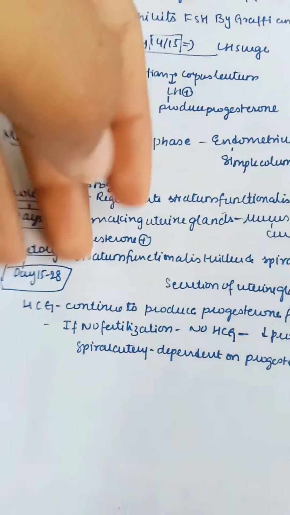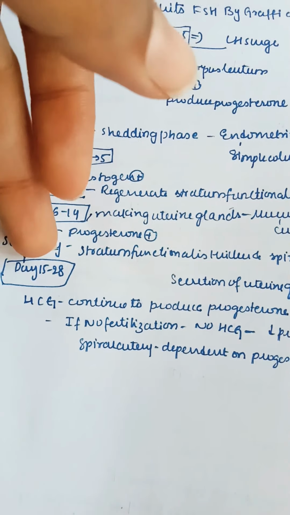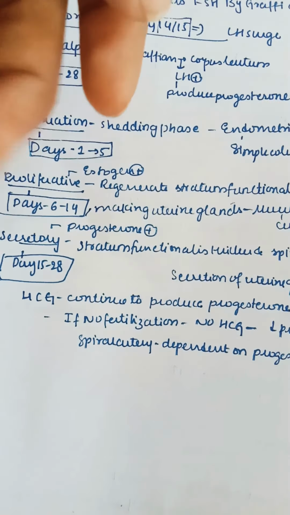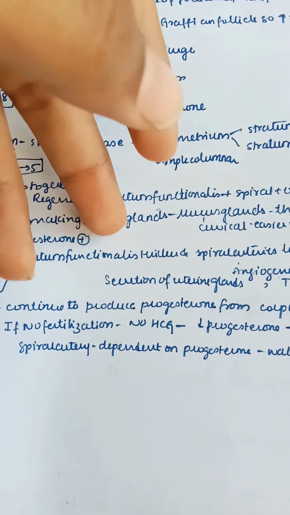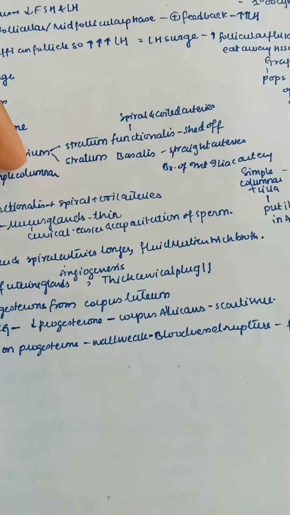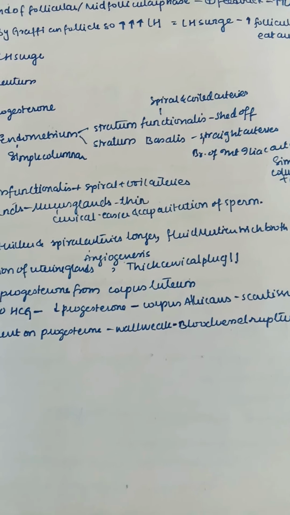Next, coming to secretory phase. Secretory phase is mainly controlled by progesterone, and here the stratum functionalis is becoming thicker, and the spiral arteries are becoming longer, and the fluid matrix is forming a fluid rich nutrient broth. So this secretory phase is taking place days 15 to 28, and the secretion of uterine glands is taking place, and angiogenesis is taking place. That is, new spiral arteries are becoming longer.